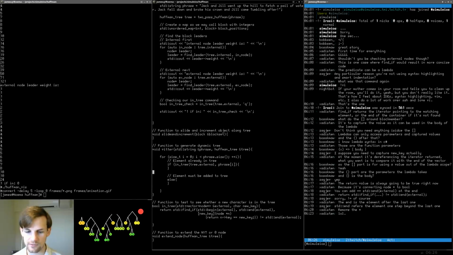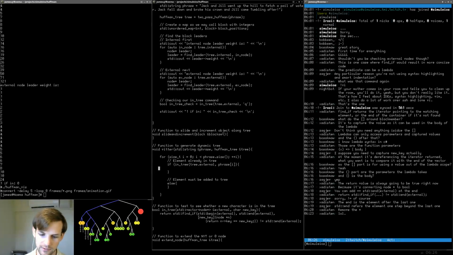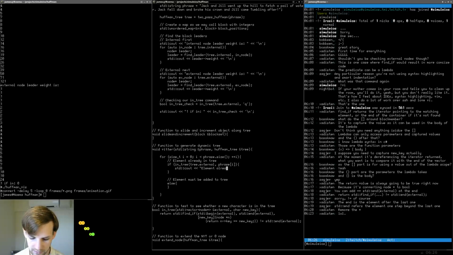And just to make sure this is working, let me go ahead and output some stuff and run it real quick. So we're going to do std cout, and we want to say element already in tree, end line.